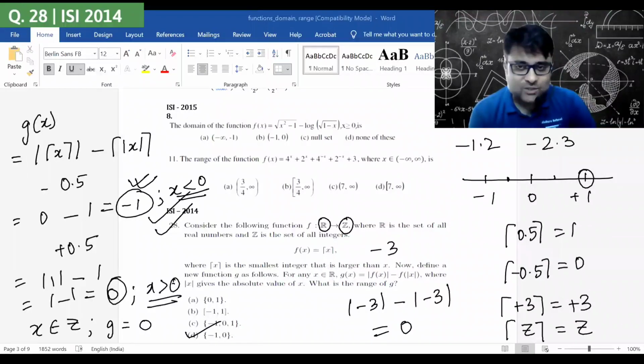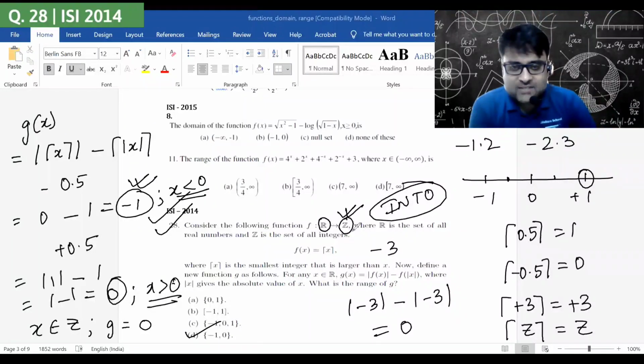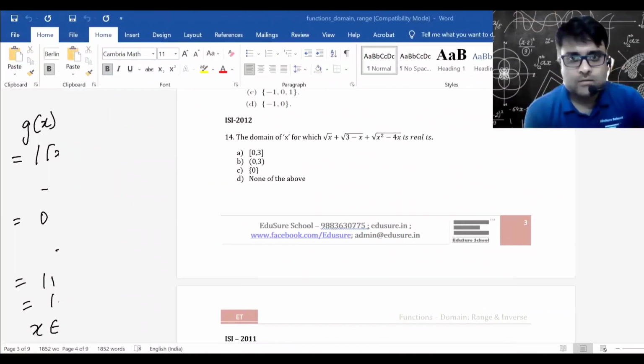So what kind of a function is this? This is an into function. Range is only -1 and 0. Codomain is the set of all integers. So codomain is the set of all integers, range only -1 and 0: into function. Understandable? Clear? If it is, please raise your hand.